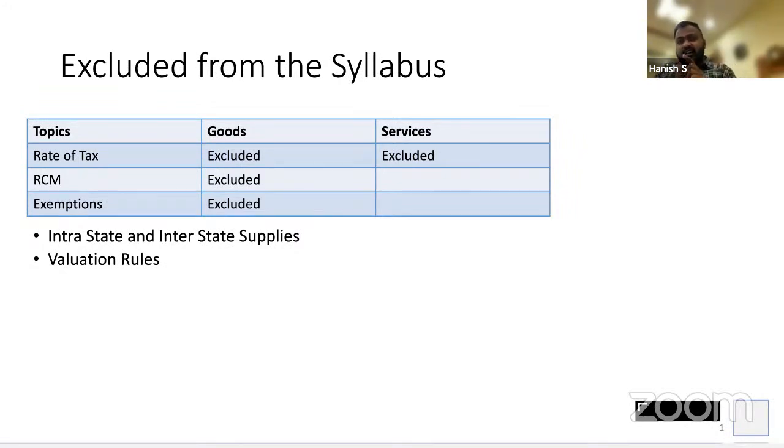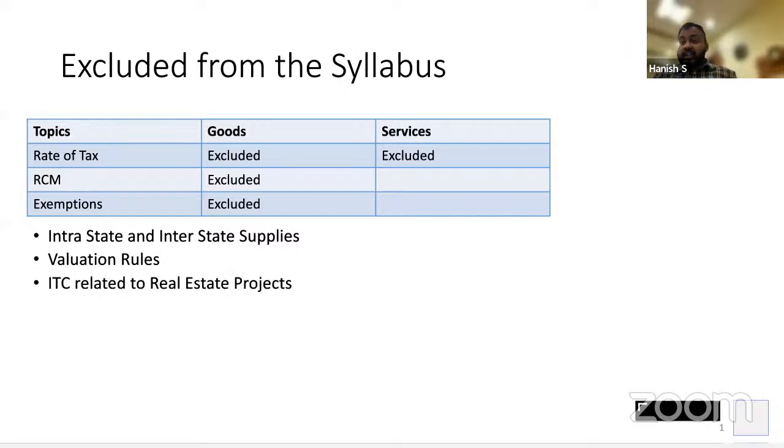There it says the transaction value between two parties will be accepted only when the price is the sole consideration and the transaction is between parties other than related parties. So if the transaction is with related parties, the transaction value will not be accepted. Now what is the value on which I'm required to pay tax? Don't bother. Valuation rules are there in CA Final. Don't worry about that, right?